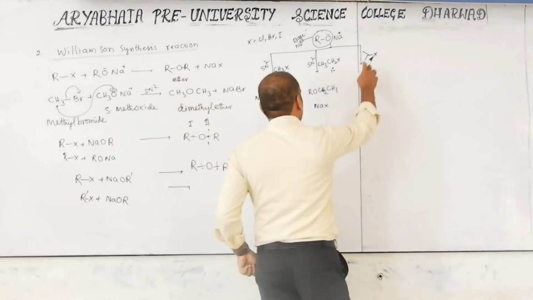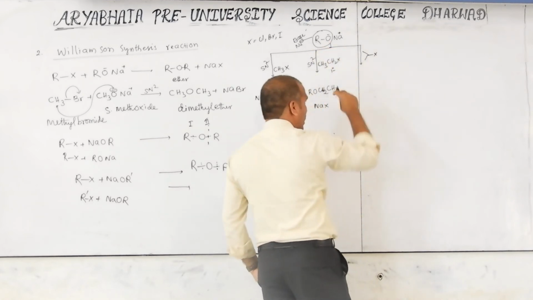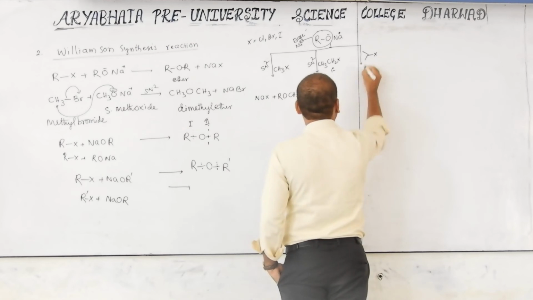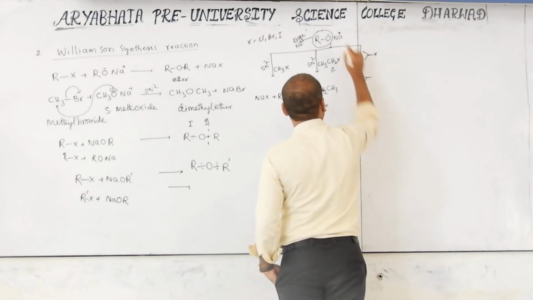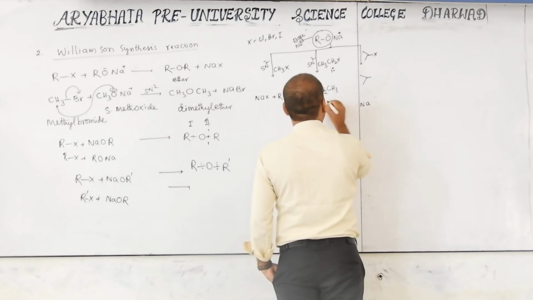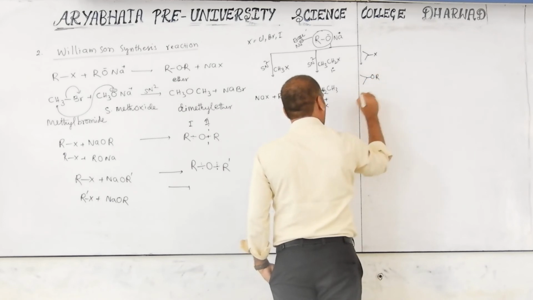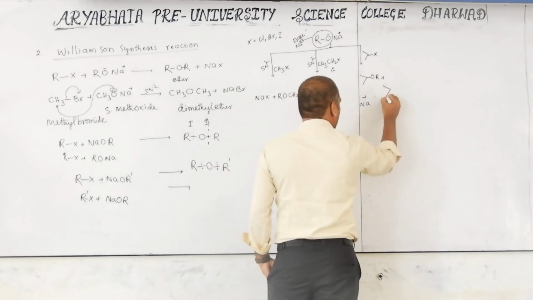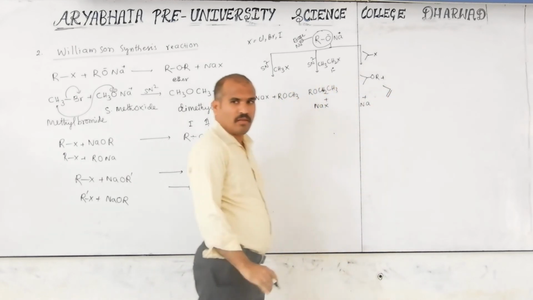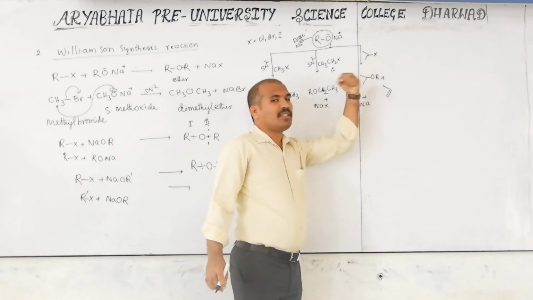So now this one again. What are the possible products? First we prepare the ether, that's why I write the ether. X is eliminated, that is NaX, and this OR. Along with this, what other product is formed? This is also formed, because this is the elimination product, where one hydrogen and one X are eliminated.